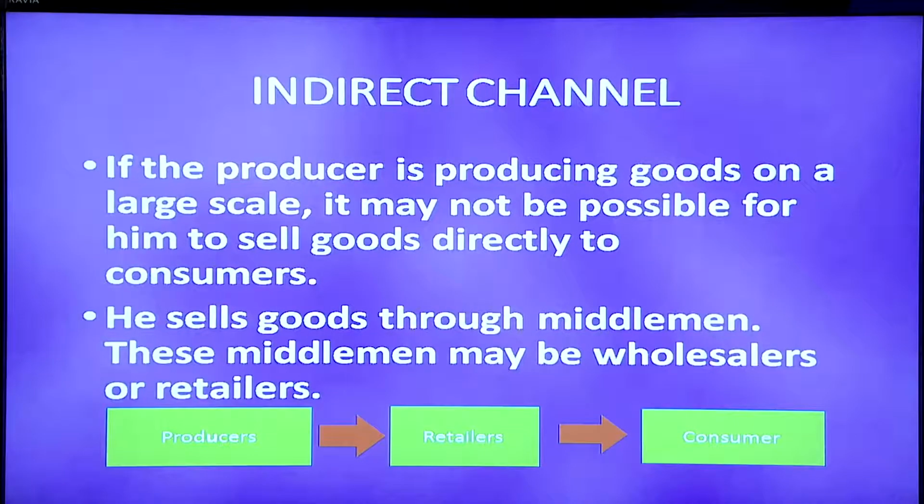In the case of an indirect channel, if the producer is producing goods on a large scale, it may not be possible for him to sell goods directly to consumers. He sells goods through middlemen. These middlemen may be wholesalers or retailers. So, from the picture you can identify it as an indirect channel, producers to retailers and retailers to consumers.